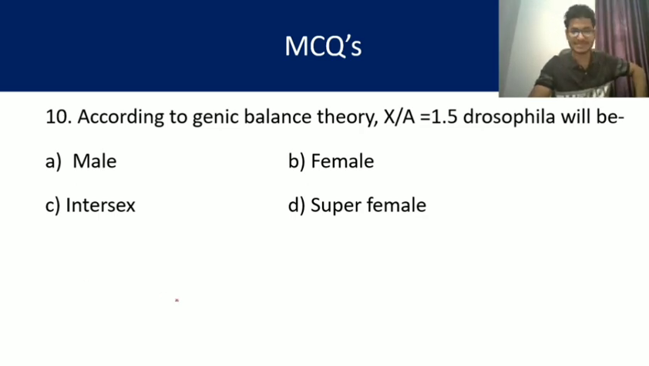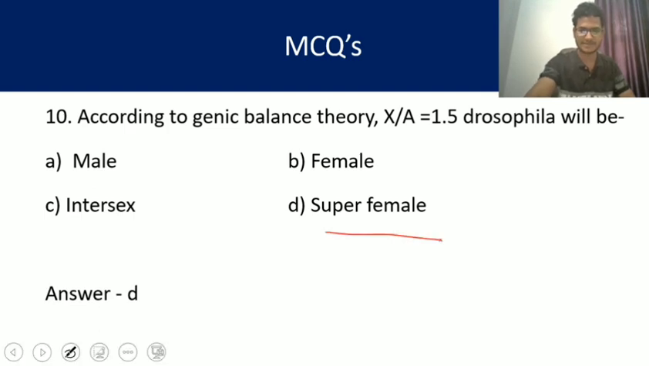You can see that. Okay. So actually X by A ratio is for super female. D is the right answer, my dear friends. Super female. But we need to know the ratio between X and A in case of diploid female.